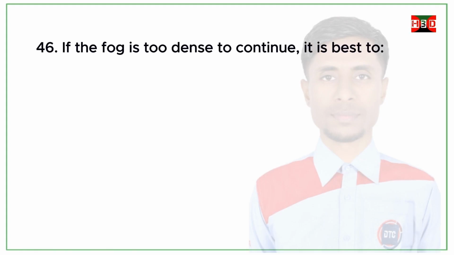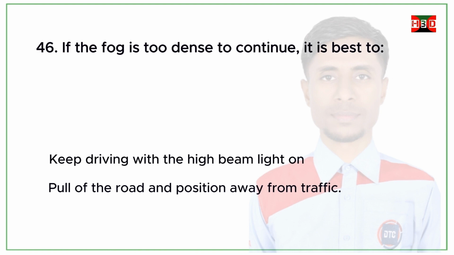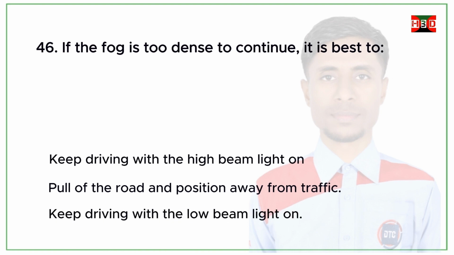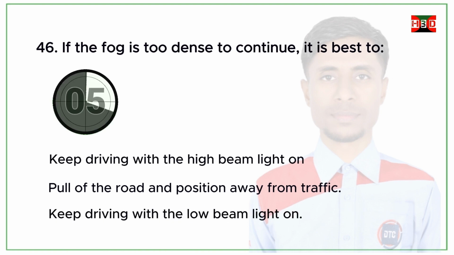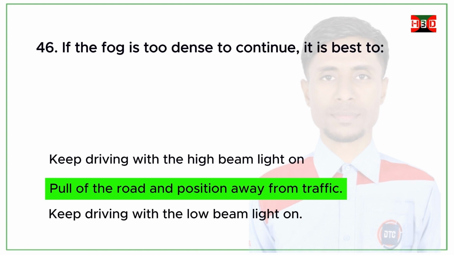If the fog is too dense to continue, it is best to keep driving with the high beam light on. Pull off the road and position away from traffic. Keep driving with the low beam light on. Correct answer. Pull off the road and position away from traffic.